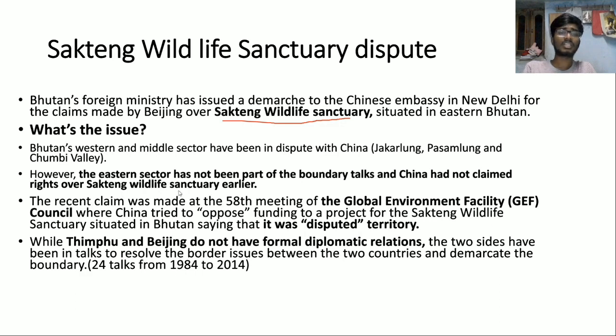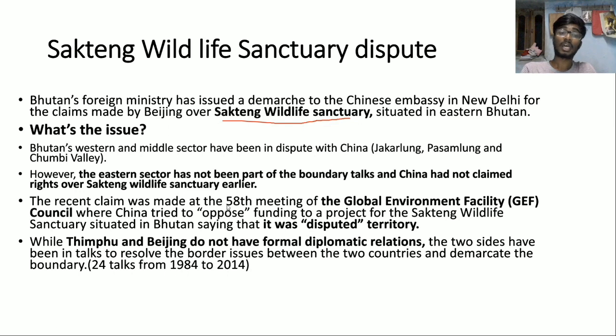The recent claim was made at the 50th meeting of the Global Environmental Facility Council, where China tried to oppose funding to a project for the Sakteng Wildlife Sanctuary situated in Bhutan, saying that it was a disputed territory. Earlier, China did not obstruct funding to Sakteng Wildlife Sanctuary.